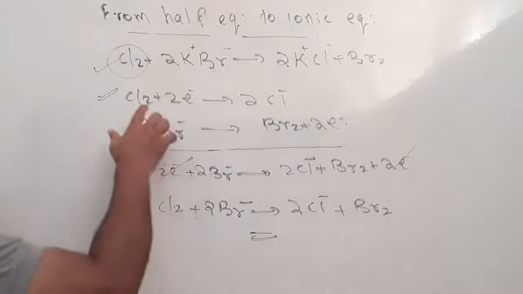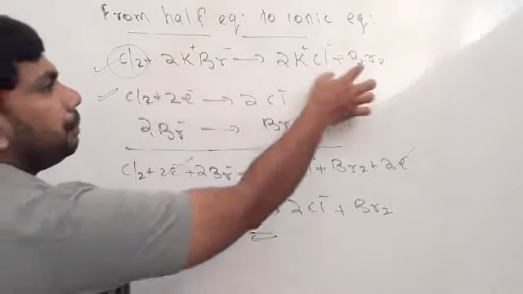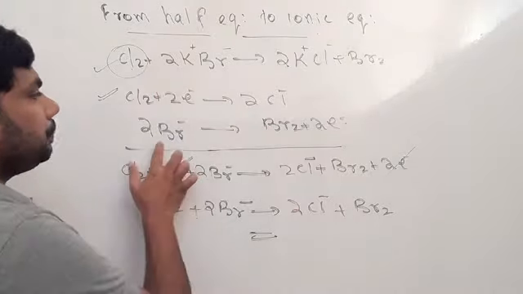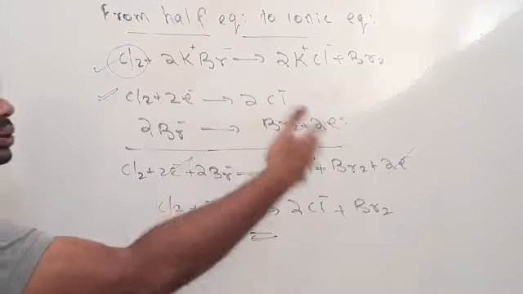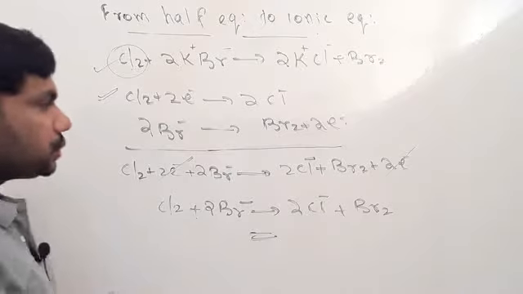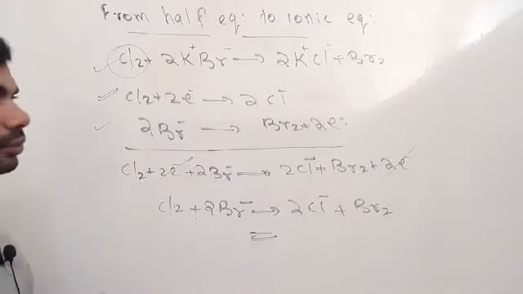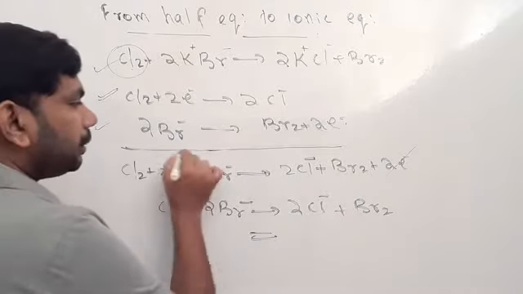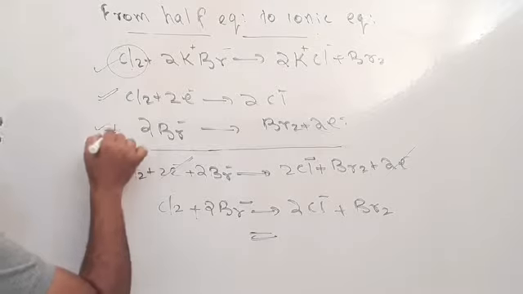So Cl2 changed to 2Cl minus, and 2Br minus giving Br2 after losing electrons. These are the two half equations. We want to make the ionic equation. To make it we have to add these two equations.